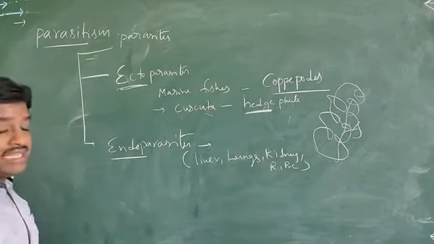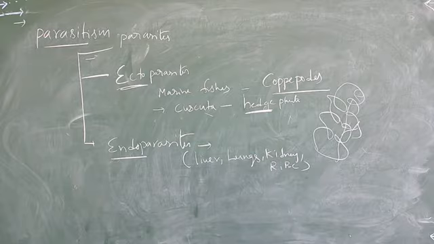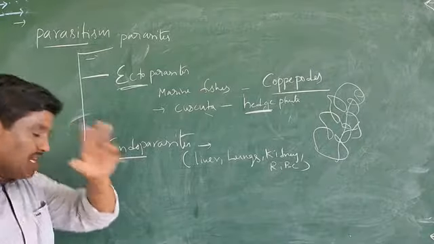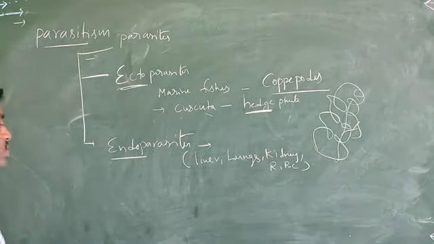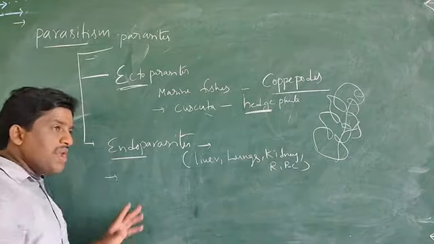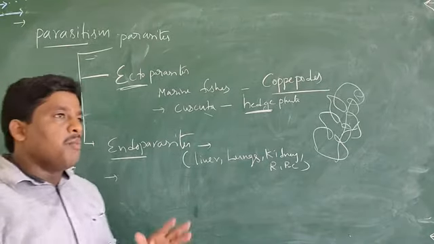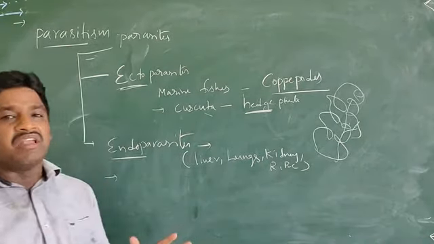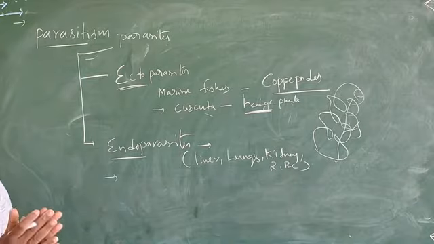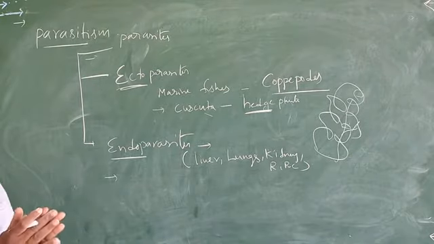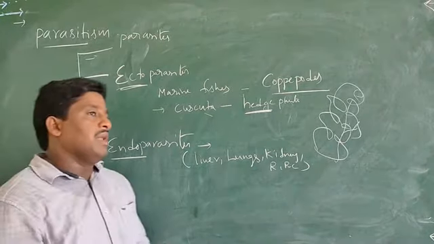Next, these endoparasites are more complex because of extreme specialization. These endoparasites are morphologically and anatomically very simple, while stressing on their reproductive potential.